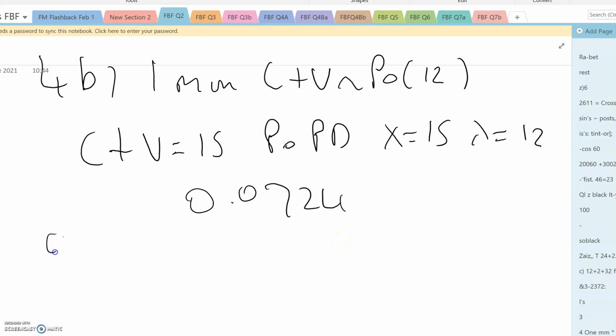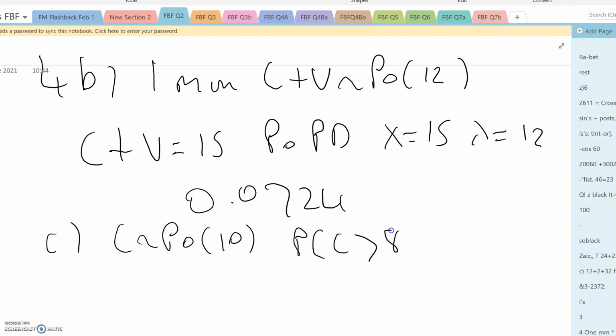When it comes to part C, we're still talking about 1 minute and we're still talking about cars. So we're talking about mean 10. It says more than 8 cars. So you can work that out by saying 1 minus probability C is less than or equal to 8.